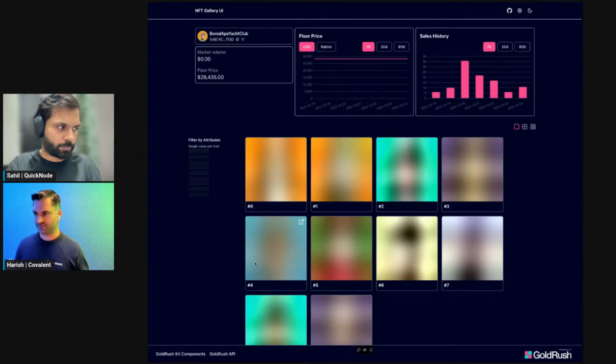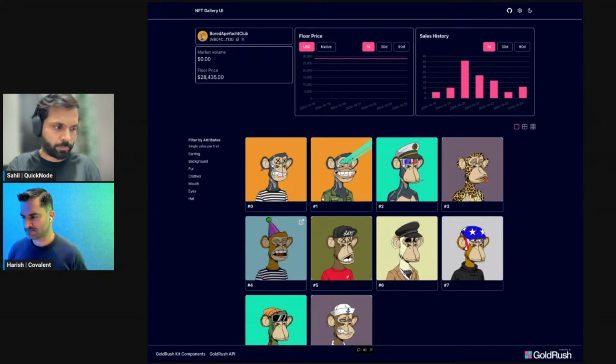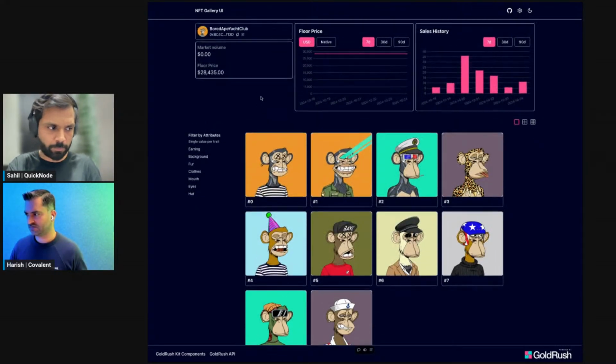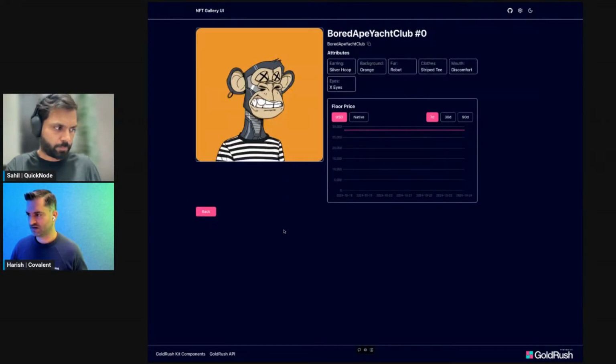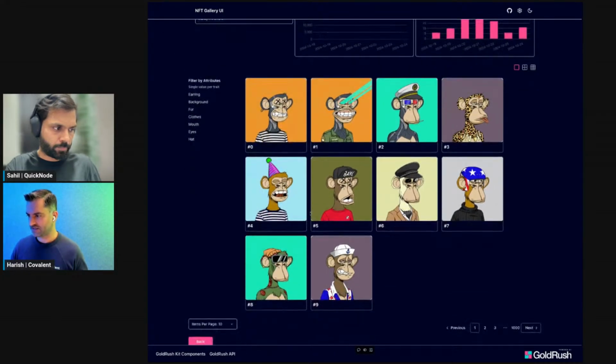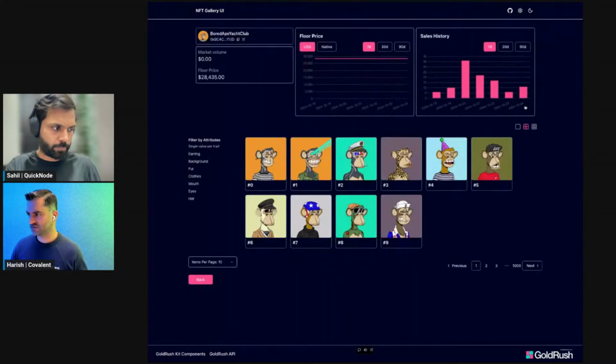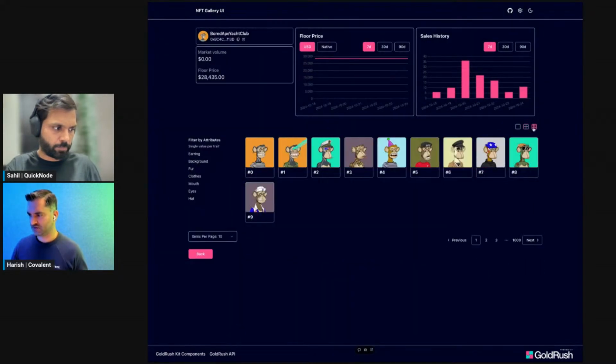Again, these are just templates that we've built with our own GoldRush UI kit. And so here we've got NFT collection. We've got some stats on floor price and sales history. And then for each of these, we've got a rendering of the asset with some of the attributes. So fairly basic, but this kind of highlights we've got a few different image sizes that we provide with our NFT API.